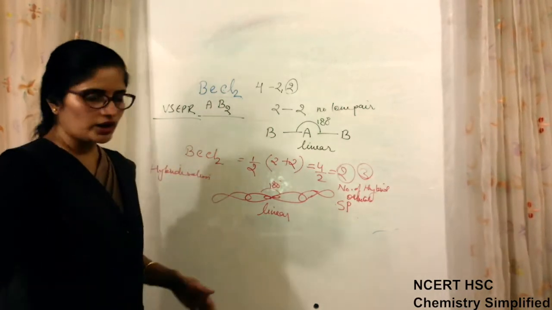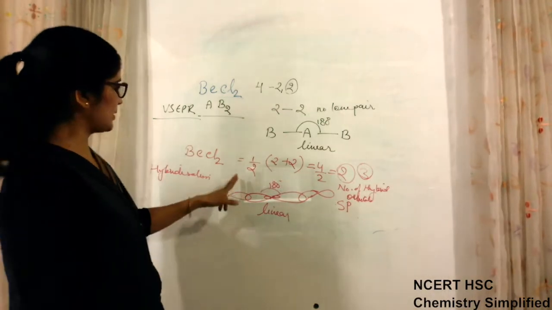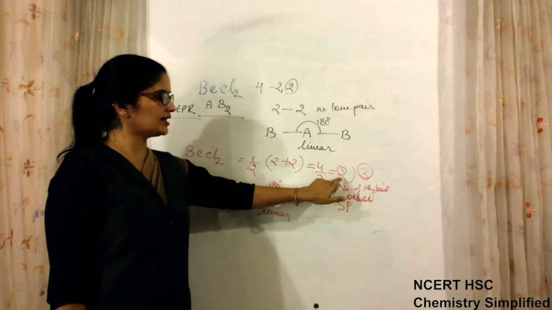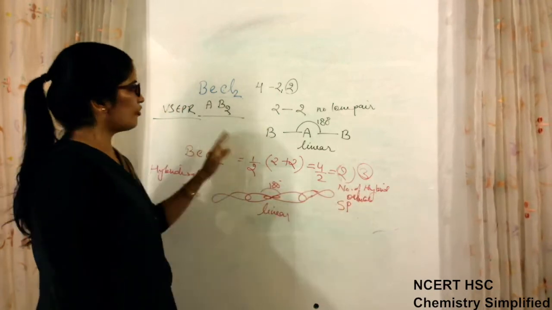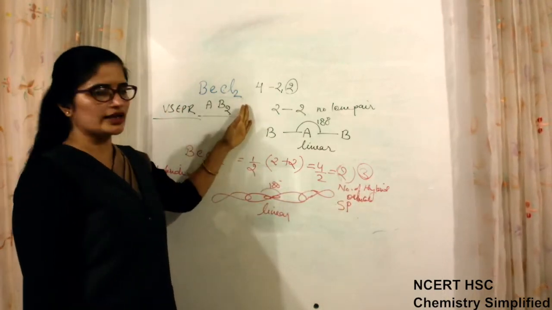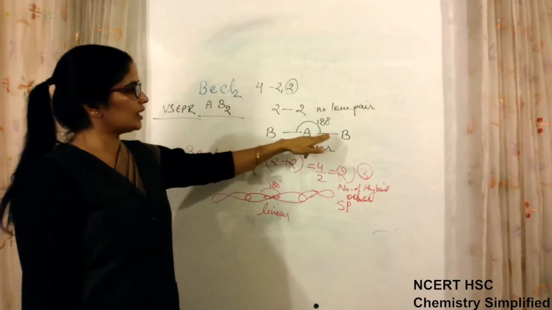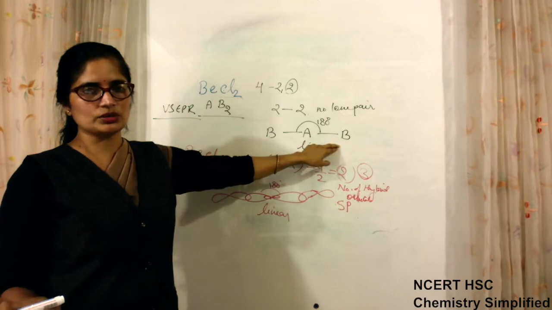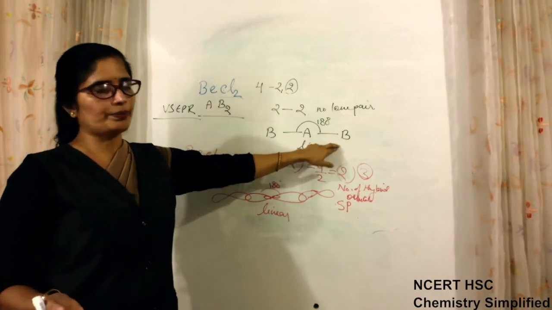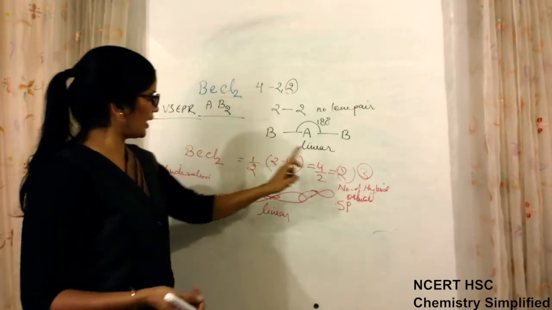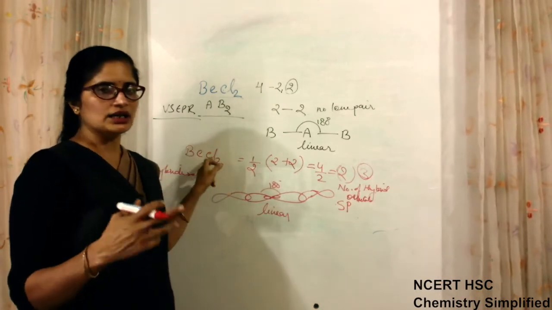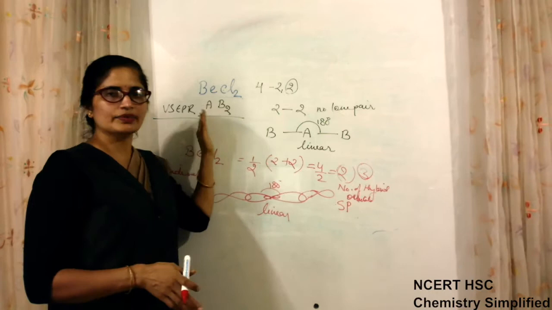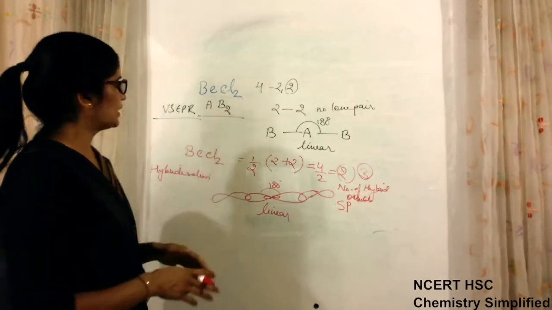The formula used in both cases is the same. Here also, the same formula, but the number we get here is the number of hybrid orbitals. The same formula we used in VSEPR theory also, but the number coming there gave us the total number of electron pairs, bond pairs and lone pairs. If this number and this number are the same, that means there is no lone pair, whether it is the hybridization concept or the VSEPR concept.